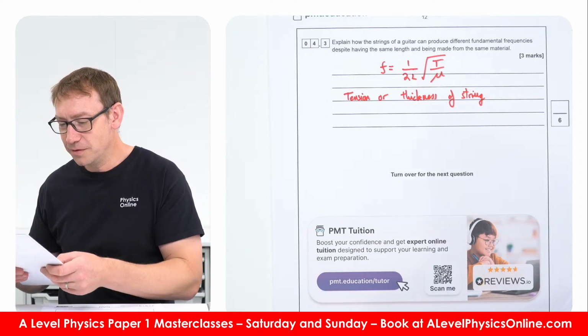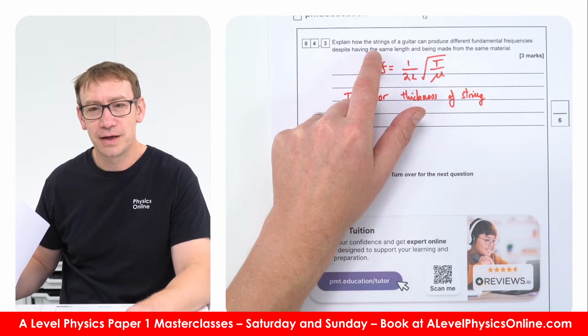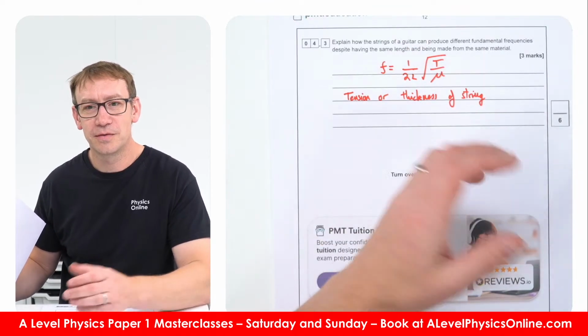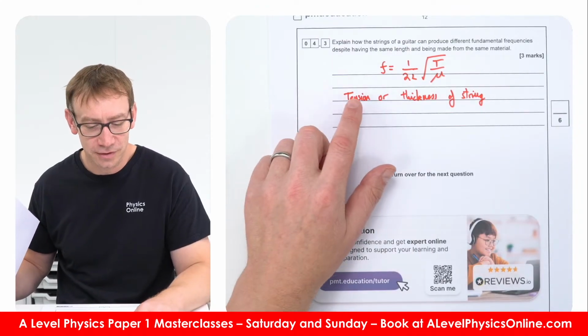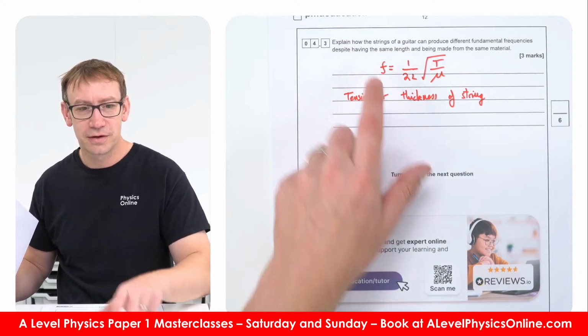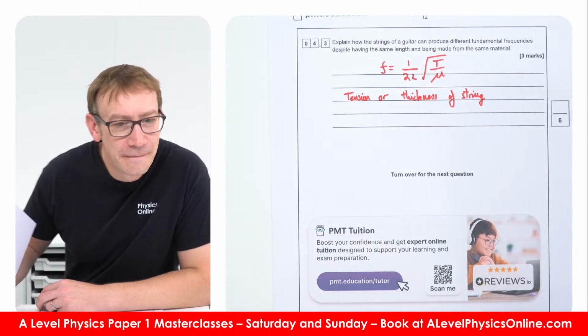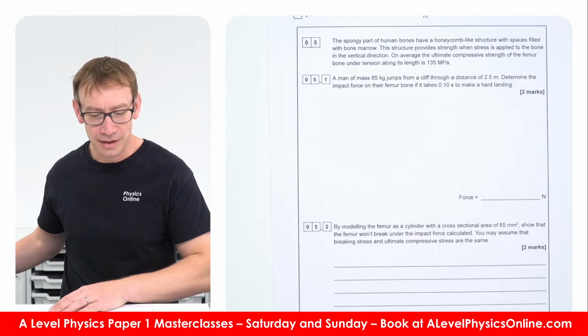So yeah, I think the question is maybe not so clear. If you've got the string, each string will have a different thickness, which is why different strings of the same length have a different fundamental frequency. And the way we can adjust it is by adjusting the tension for the first harmonic. Yeah, that would be my approach, and you'd write out a lovely kind of answer for that.